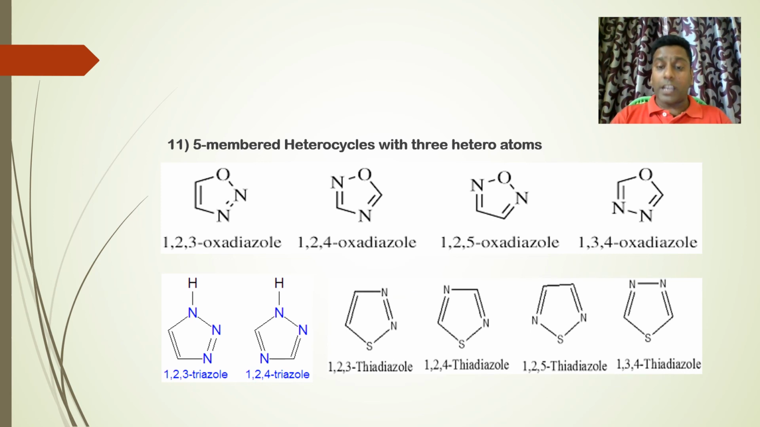Then thiadiazole, where there is one sulfur and two nitrogens. 1,2,3-thiadiazole, 1,2,4, 1,2,5, and 1,3,4. So these are the 5-membered heterocyclic compounds with 3 heteroatoms.